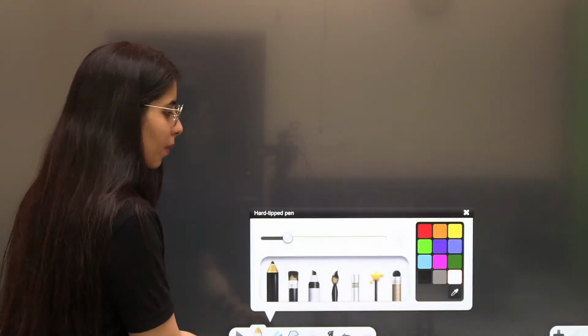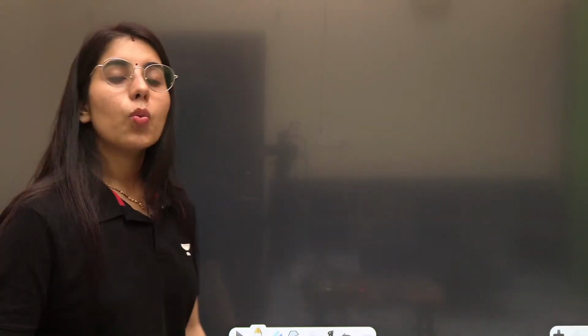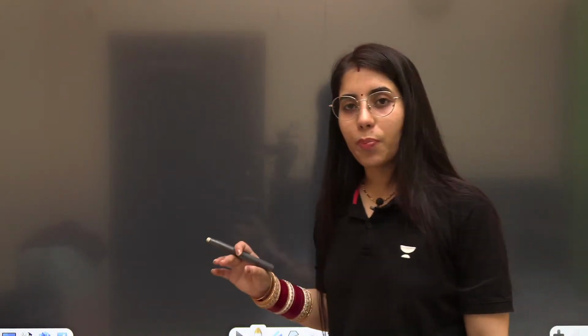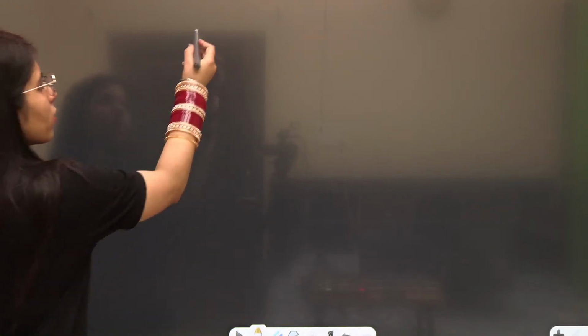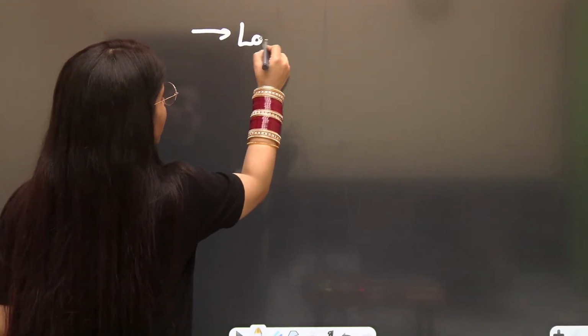Now, let's start the discussion and talk about the most important points of classical mechanics, the topics which you need to prepare and can't skip or miss. So what are these topics? The first one is Lagrangian dynamics.